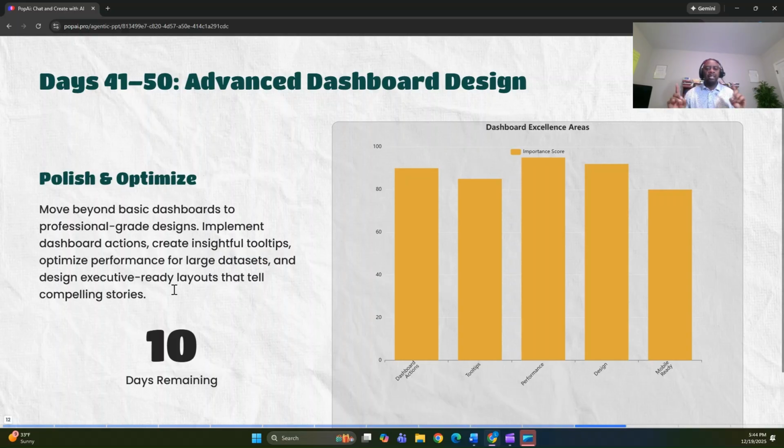Day 41 to day 50. This is where you want to master advanced dashboard design, polish and optimize. Now, put everything that you have learned together and come up with something that is very easy to consume as a user. We are talking about dashboard actions, tooltips, performance tuning, design. Is it mobile ready or not? We are talking about best practices in displaying data. There's tons of data out there that you can use to optimize this day 41 to day 50.